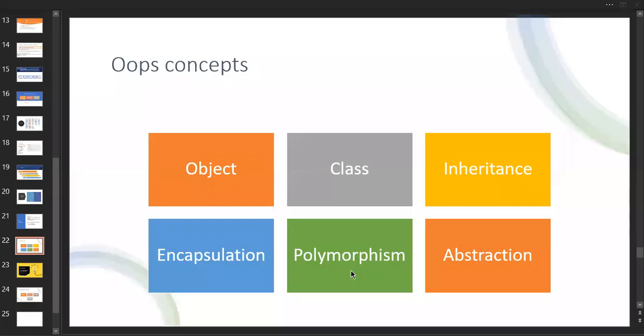Okay, what is polymorphism? Poly in the sense of many, morphism in the sense of forms. Polymorphism in the sense of many forms. So if we declare one thing and we are going to use it many times, actually in Java, we just declare once and then use it so many times. I think with the example you will get this one. At the time of the overriding concept, you will get a clear idea about this. I don't want to discuss this right now.